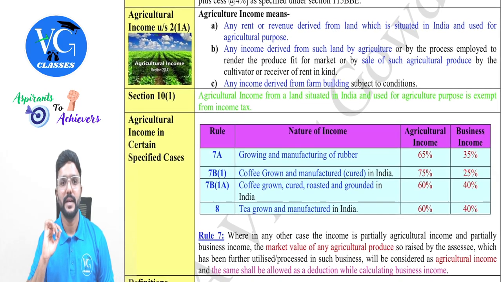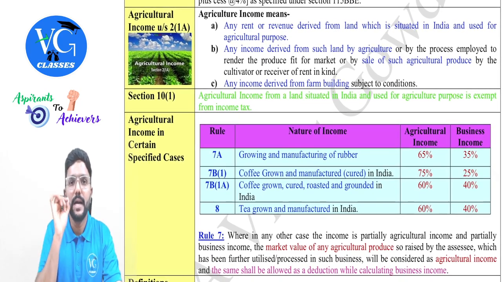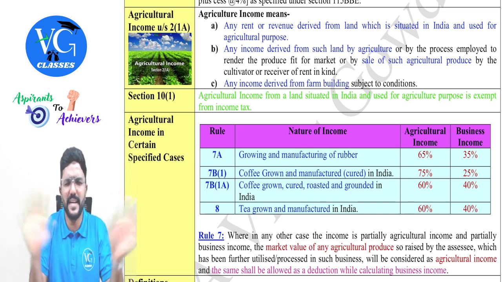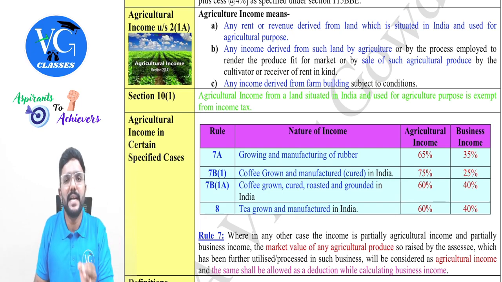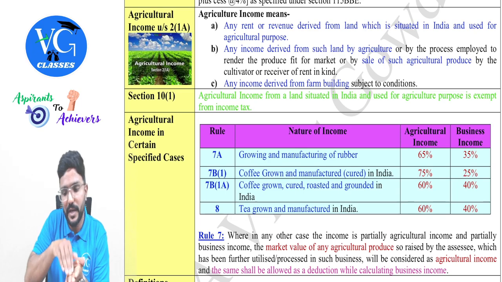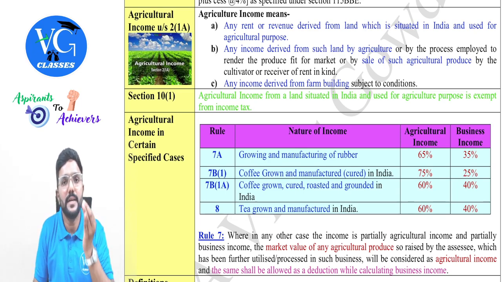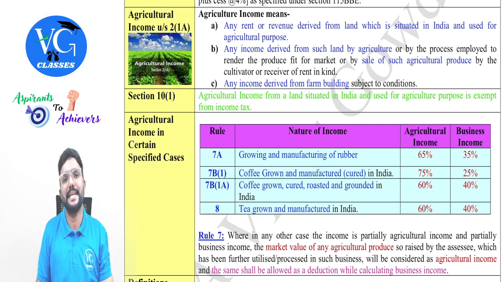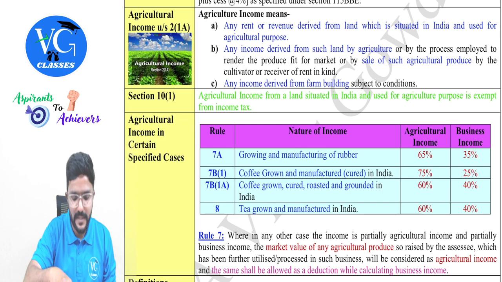Then, guys, one thing to note here is agriculture land. If it is used for agricultural purpose, and the land is in India, no matter whether it is in rural area or urban area, it is always an agriculture income. But the last point is talking about building. If there is a building within the vicinity of that land, or next to that land, then income earned from that building is also considered as an agriculture income, provided certain conditions are satisfied.